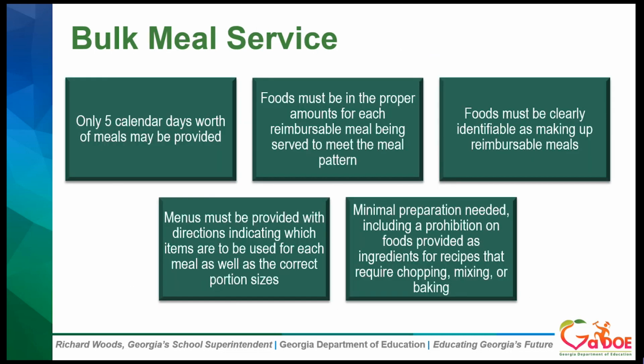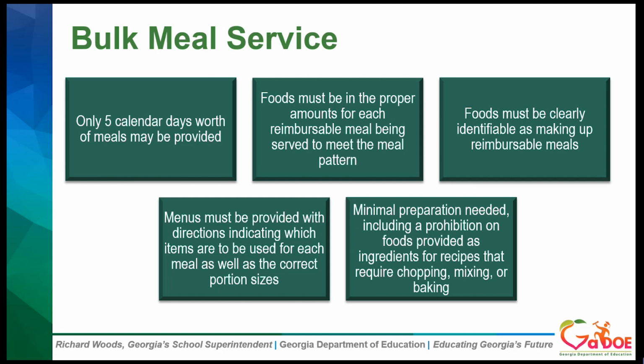The next flexibility that is allowed is bulk meal service. So bulk food packages contain an amount of food that is more than what is required at a single meal under the National School Lunch Program and school breakfast programs under their meal patterns. A bulk food item may provide food to be eaten at more than one meal. So for example, a quart of milk provides 4 1-cup servings. So a quart of milk would be a bulk food item that would provide milk for 4